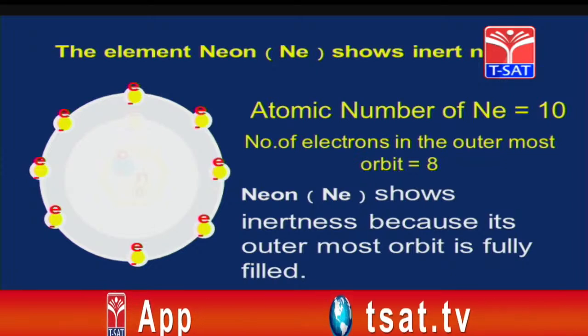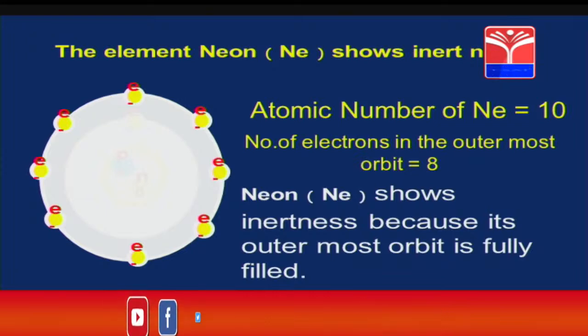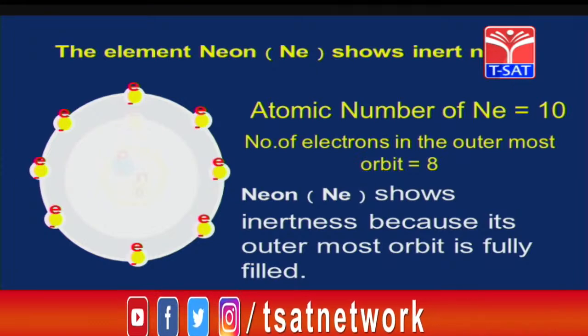Its s orbital is filled, and the p orbital is also fully filled. The p orbital can accommodate 6 electrons and the s orbital can accommodate 2 electrons. Total 8 electrons are fully filled. It is satisfying the octet rule.